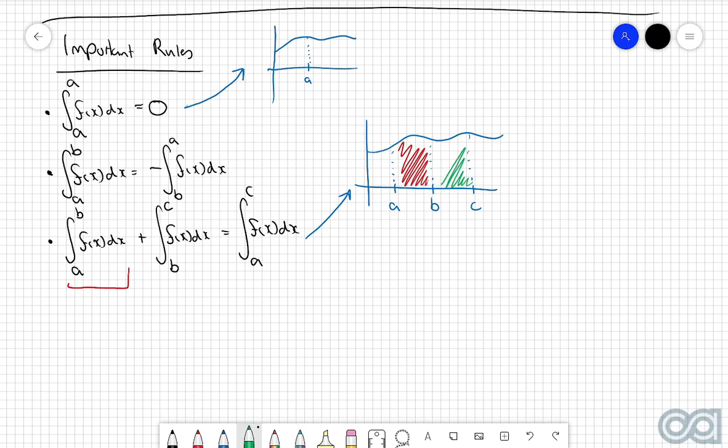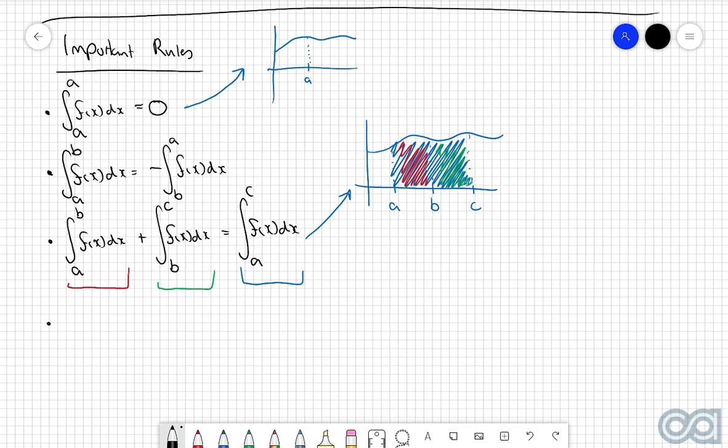This green area here would represent this second integral, because it's the area bounded between b and c. And then the overall thing, which I'm now going to color in blue, is going to be the integral from a to c, so this one here. So we can clearly see then that the red area plus the green area will be equal to the entire blue area. So in other words, this first integral plus the second integral must be equal to the third integral.